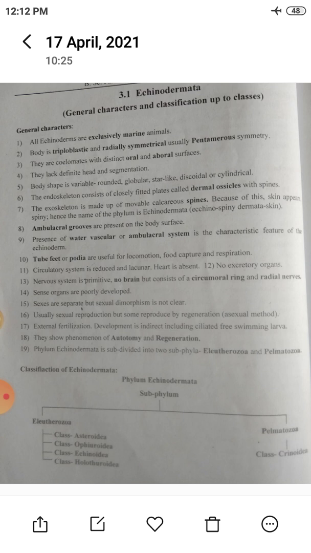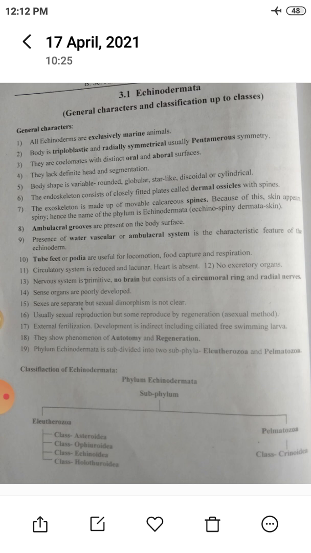So body is triploblastic, and triploblastic means body derived from three embryonic cell layers. These three embryonic cell layers are, first the ectoderm layer, second the mesoderm layer, and the endoderm layer, from which echinodermata are made. Then radially symmetrical. Radially symmetrical means the condition of having similar parts regularly arranged around a central axis.